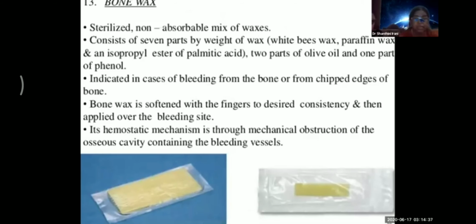It is indicated in cases of bleeding from the bone. There is no other way of stopping the bleeding from the bone, and this is highly effective. It is softened with the fingers to decide consistency and then applied over the bleeding site. Its hemostatic mechanism is through mechanical obstruction of the osseous cavity containing the bleeding vessels.